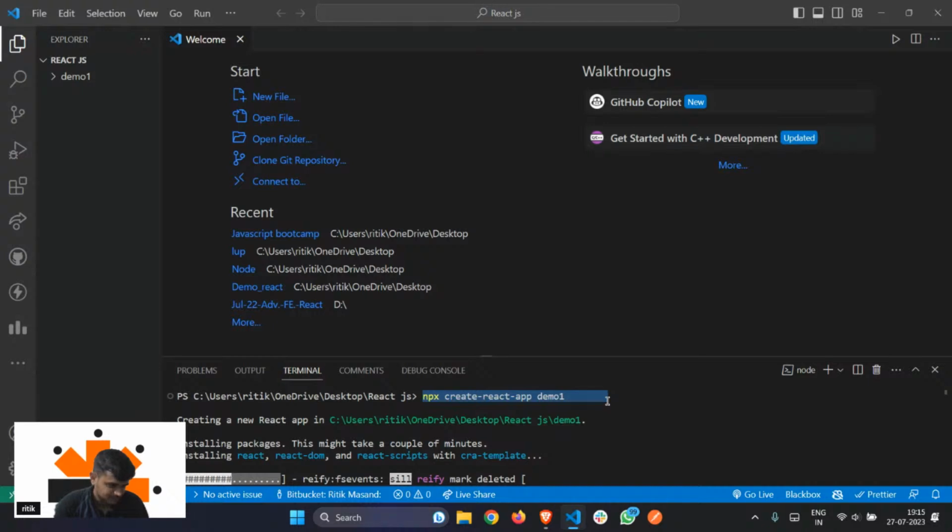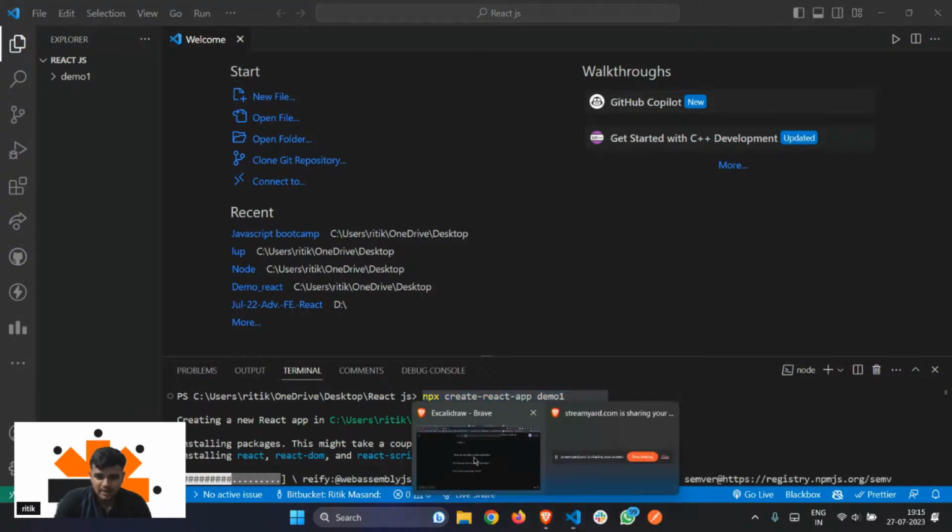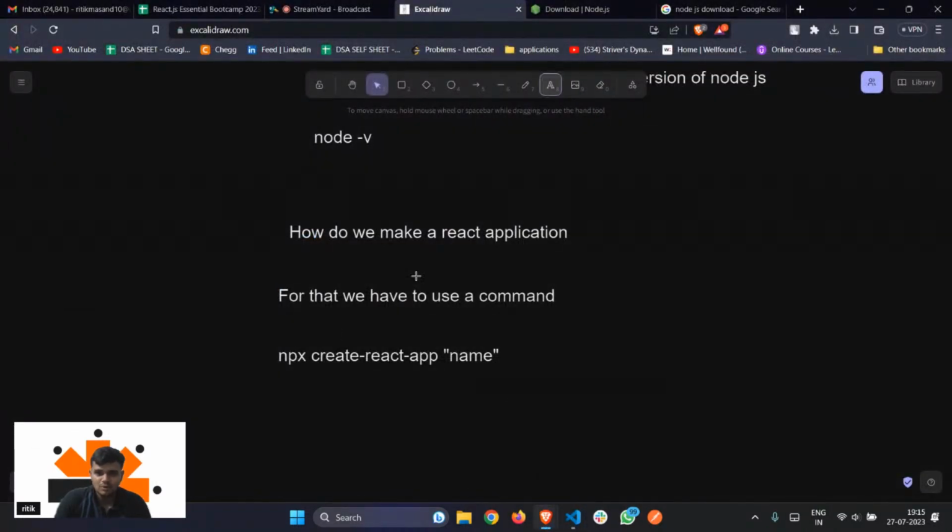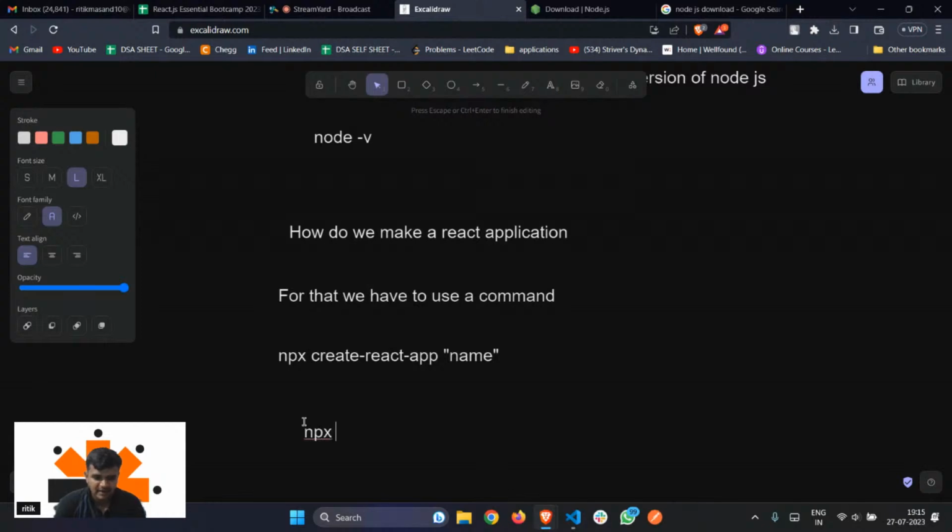So yeah. Acha, acha. So npx, right? I told you npx. So what is npx? First of all, I will give you the definition, right? It stands for Node Package Execution.